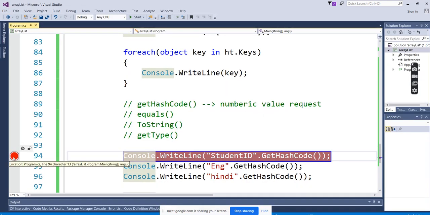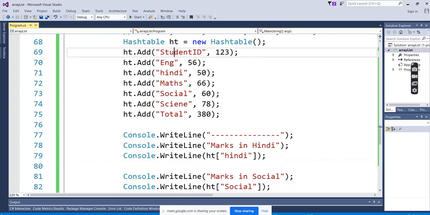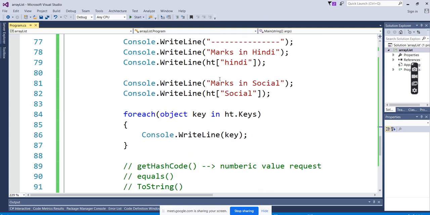So what I understood, internally, the student ID hash value, that value will be stored corresponding to that hash value, right? Exactly storing that value in the pointer location. I need to check it once. But internally it is exactly not going with this value. Internally it is converting to the hash value, the hashing code value. Yes, and in that way, for us it is displaying the respective value for that.